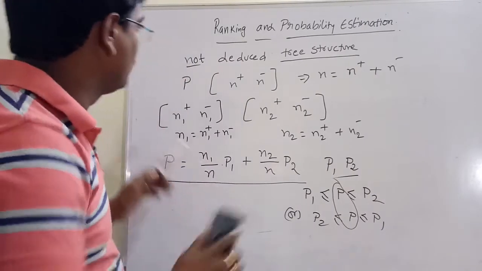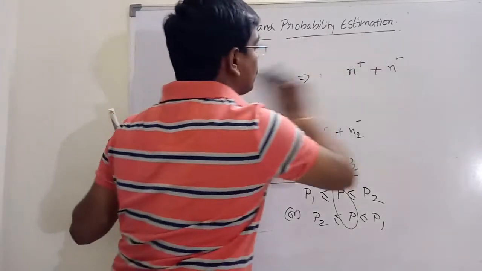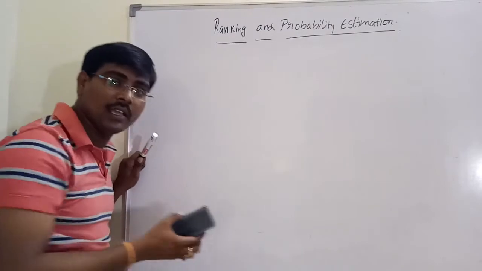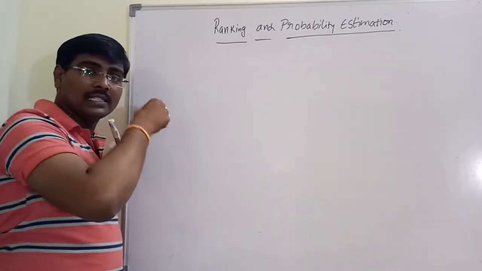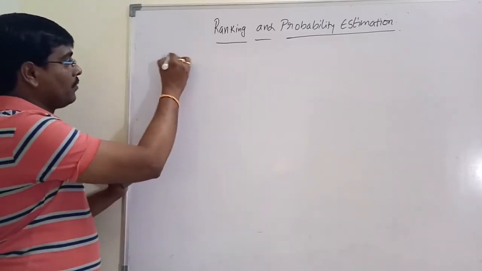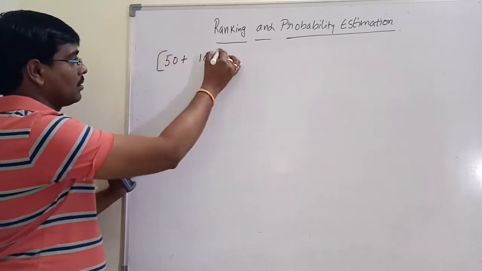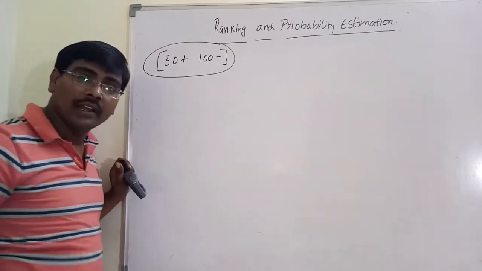Consider an example. Suppose I am drawing a feature tree with unlabeled data. Suppose the tree contains the class distributions as a label. For example, 50 positives, 100 negatives.